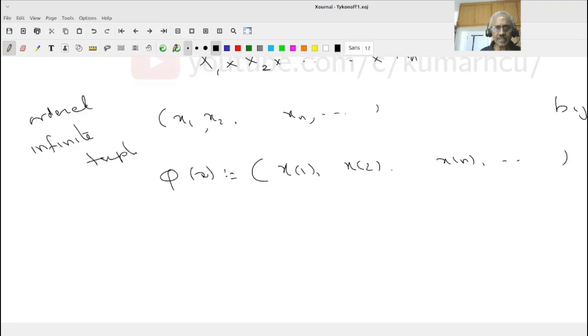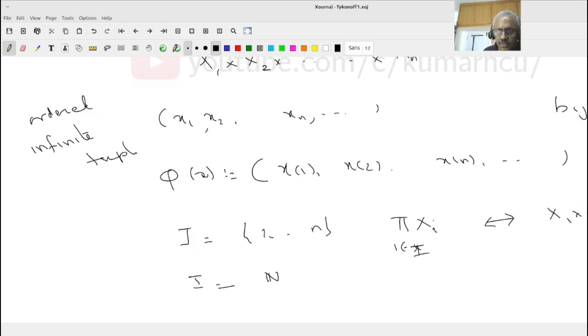So what I am trying to say is, if I equals 1 to n or I equals capital N, then this product over i in I can be thought of as X1 cross ... cross Xn, or the product over n in N of Xn can be thought of as X1 cross X2 cross ... cross Xn cross .... Any element here, instead of thinking of a function, I can think of as an ordered n-tuple, or in the second case, instead of a function from natural numbers to the union of Xn, I can think of it as an ordered infinite tuple (x1, x2, ..., xn, ...) so that the nth coordinate xn lies in the set Xn.